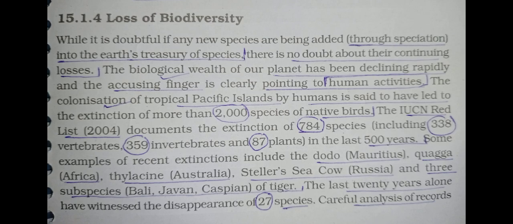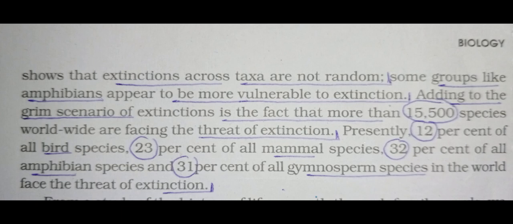Careful analysis of records shows that extinction across taxa is not a random process, but some groups like amphibians, underline amphibians, appear to be more vulnerable to extinction. Adding to the grim scenario of extinction is the fact that more than 15,500 species worldwide are facing the threat of extinction.